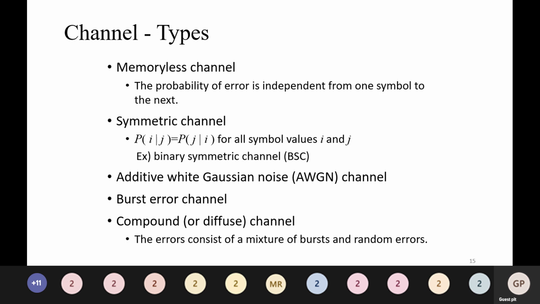For example, the probability of j transmitted and i received. Then binary symmetric channel BSC, additive white Gaussian noise AWGN channel, burst error channel, compound or diffuse channel.